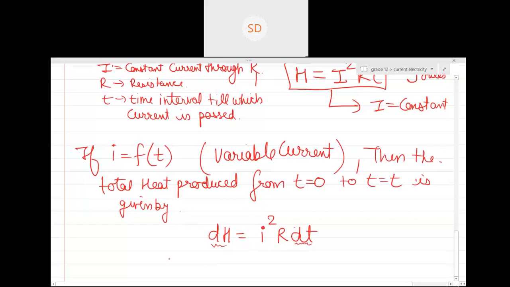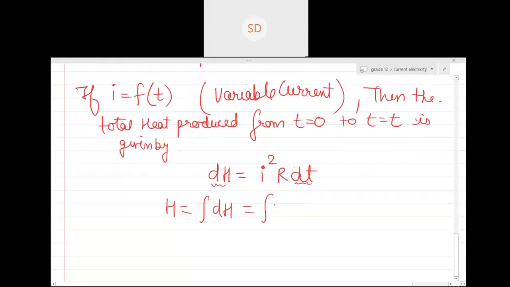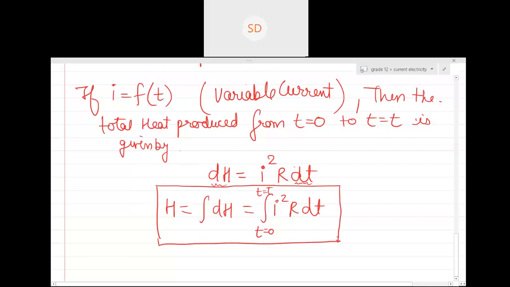Yes, sir. So what is the total heat produced? Total heat will be the integration of the small heat, and this will be the integration of I square R dt, from t equals 0 to t equals t. This is how you do that 12th grade stuff.